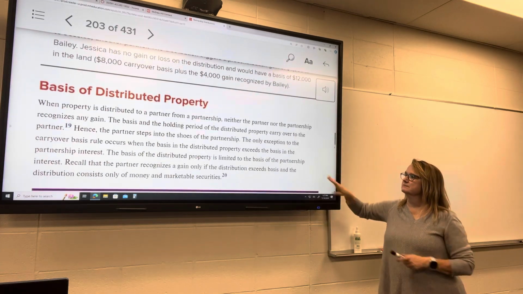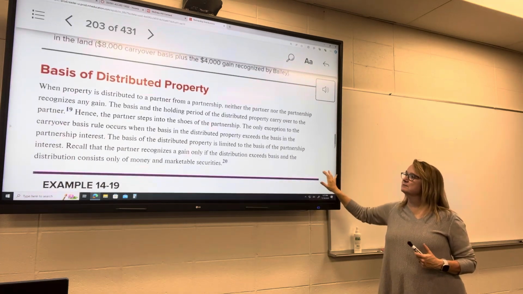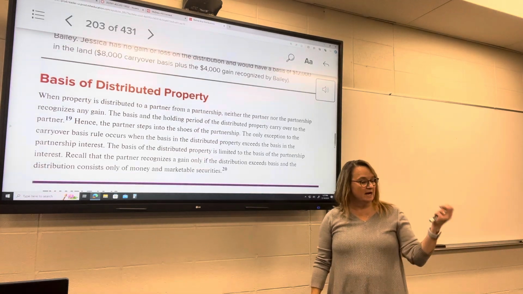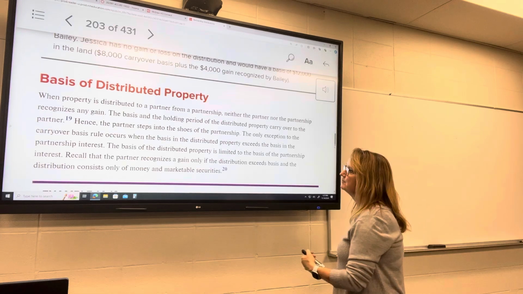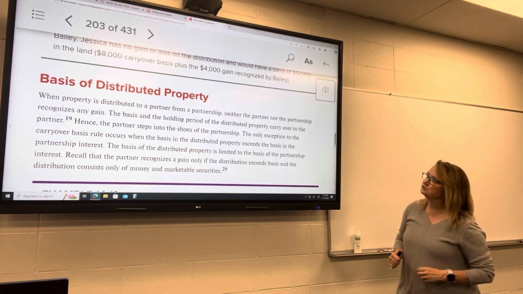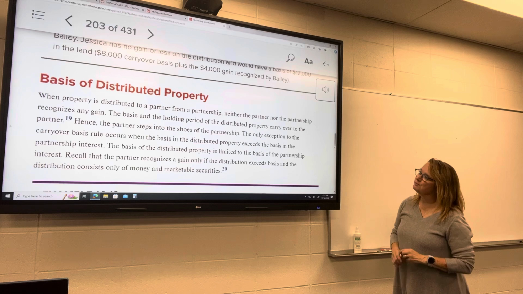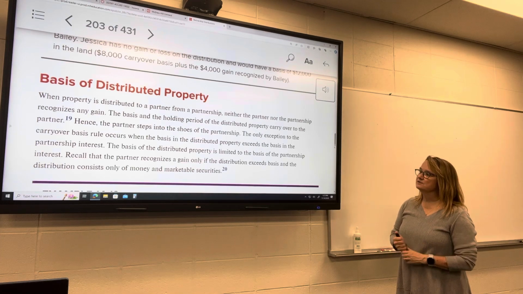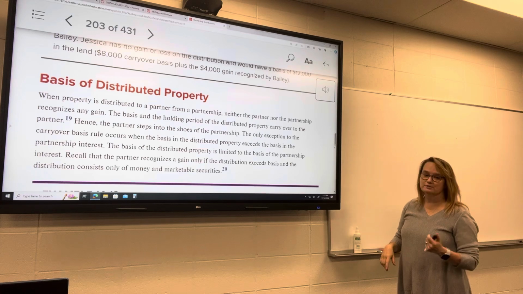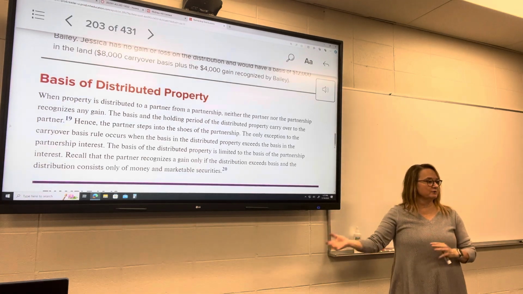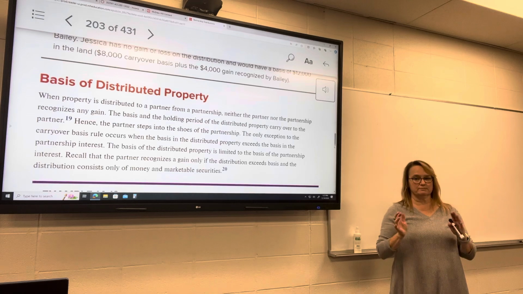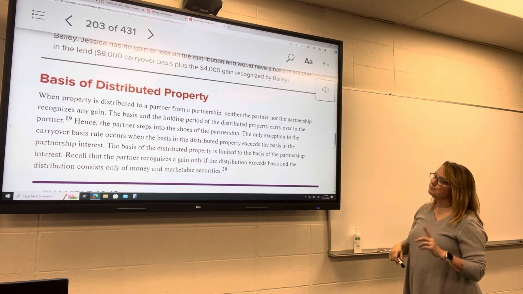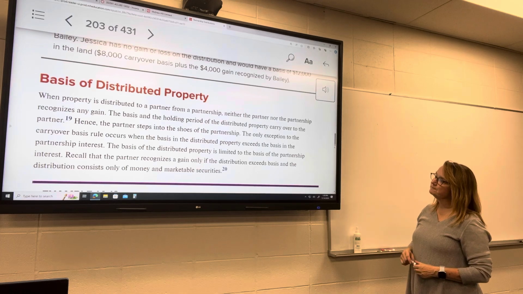It's obscure, but I'm kind of surprised they mentioned it in the book, but oh well. So distributed property instead, not cash or marketable securities, but property. When property is distributed to a partner, neither the partner nor the partnership will recognize a gain. The basis and the holding period carry over to the partner. So just like it carried over from the partner to the partnership, it carries over from the partnership to the partner. It just continues on.